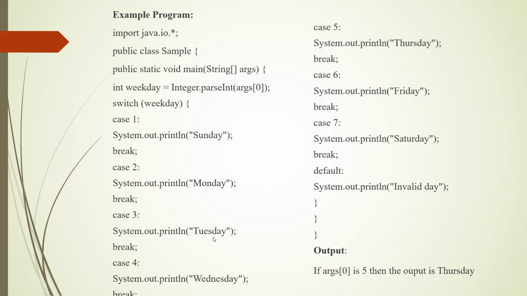From 1 to 7, we can give the values. If we give any other value apart from 1 to 7, the default statement will execute and say invalid day. So if we give 5, it will print Thursday.